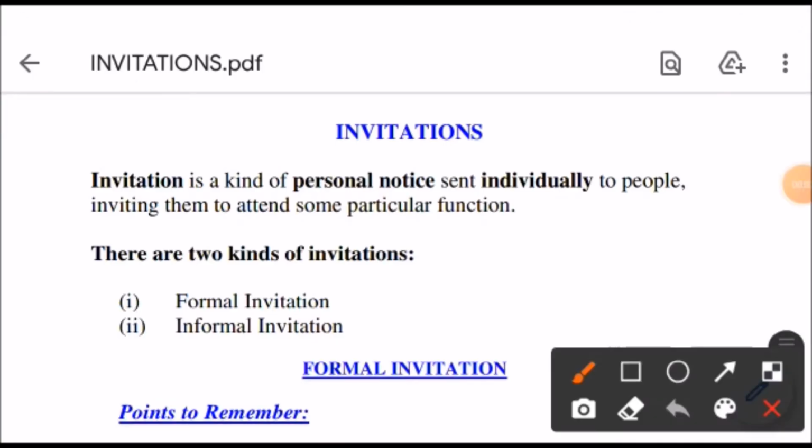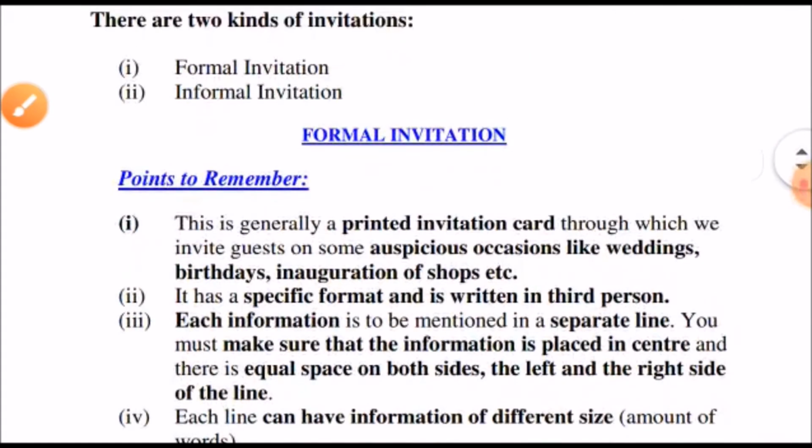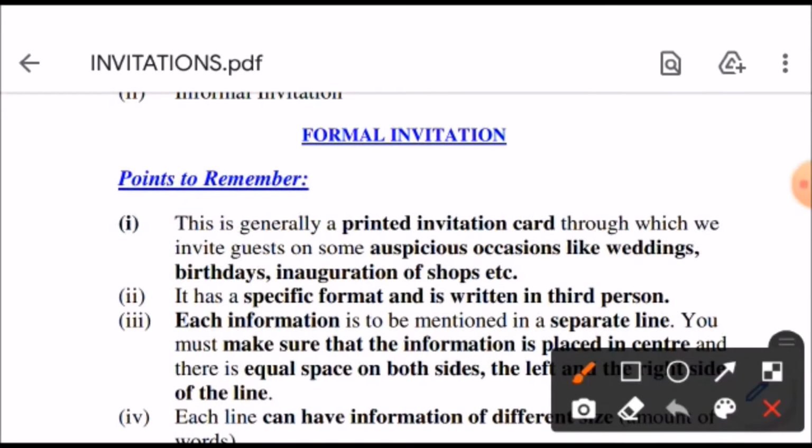Let us understand invitations. Invitation is a kind of personal notice sent individually to people, inviting them to attend some particular function. Children, we all get invitations sometimes in our life. Sometimes we get formal invitations and sometimes we get informal invitations. Invitations are of two kinds. One is formal invitation and the other is informal invitation. Let us first understand formal invitation.